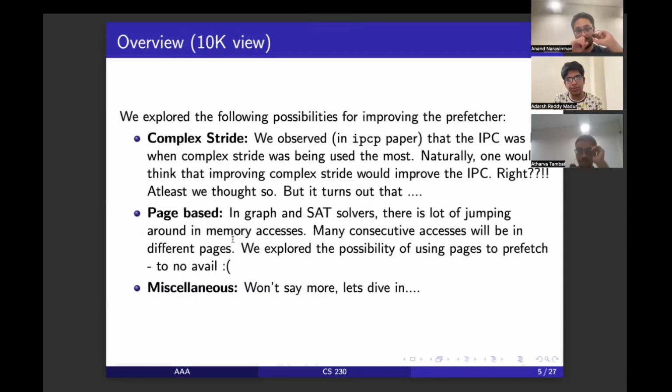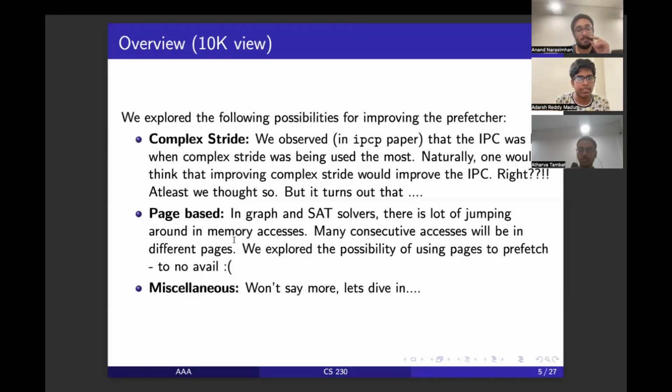And we tried to improve the IPCP paper on three fronts. One is improving the complex stride class of the prefetcher. The other place where we try to improve is the page related stuff, which we'll explain more later. And the third domain is miscellaneous changes like reordering stuff and changing some values. So, Atharva.